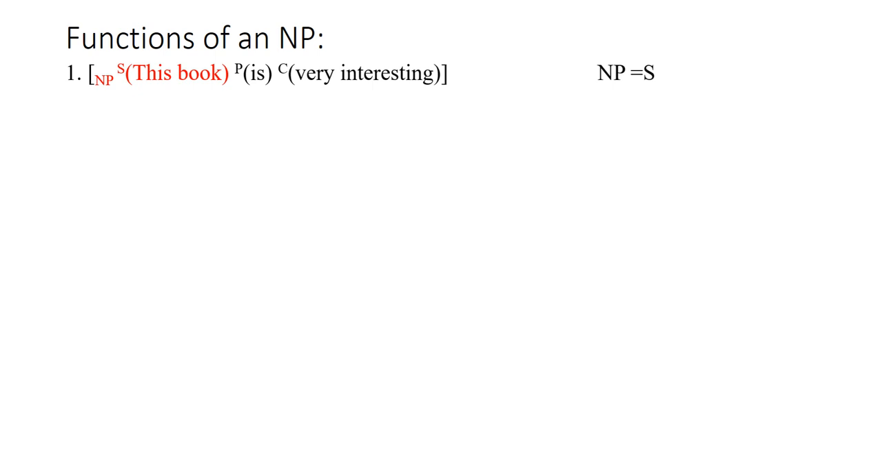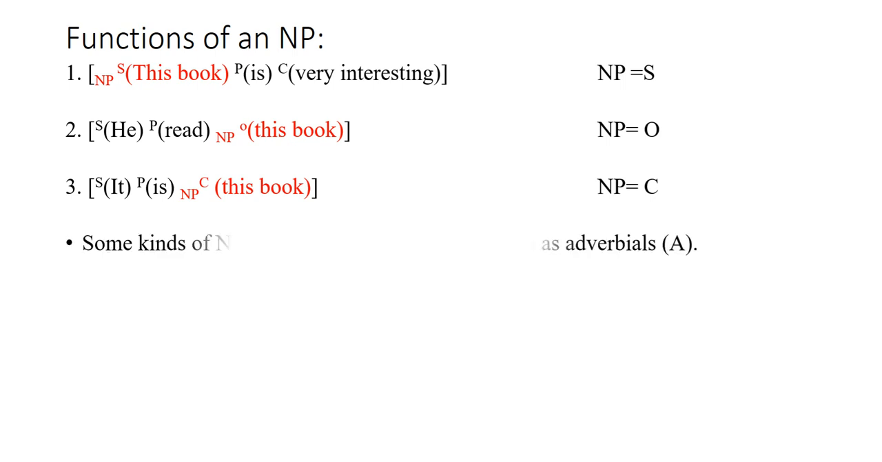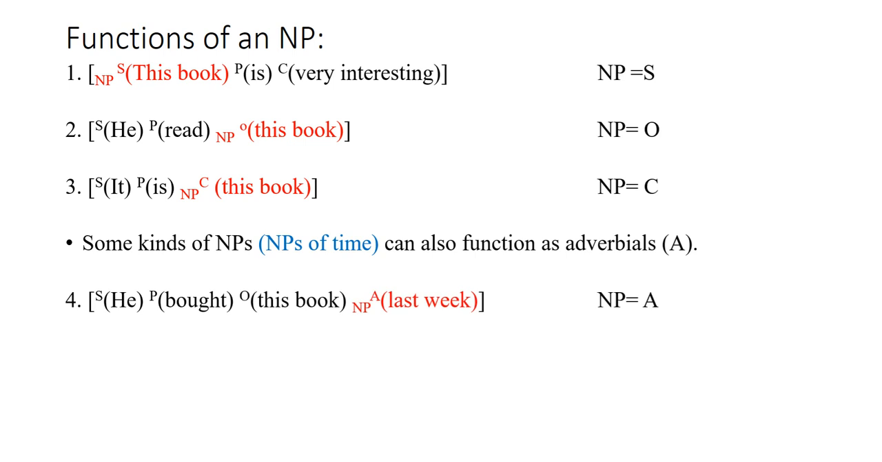Now in this clause or sentence, this book is an NP which functions as subject. In this sentence, this book is an NP that functions as an object. In this sentence, it is this book. This book is an NP which functions as complement. Now there are some kinds of NPs, for example NPs of time. These NPs can also function as adverbials. So in this sentence, he bought this book last week. Last week is an NP which functions as an adverbial.